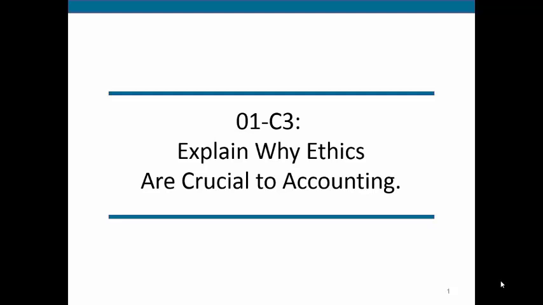So if the people who are putting together the accounting records and the financial statements for a company are not acting ethically, that's how we get involved with fraud, where people are making financial statements that are untruthful, and that can hurt many people, whether they're people investing in a company or simply the employees who work for a company.